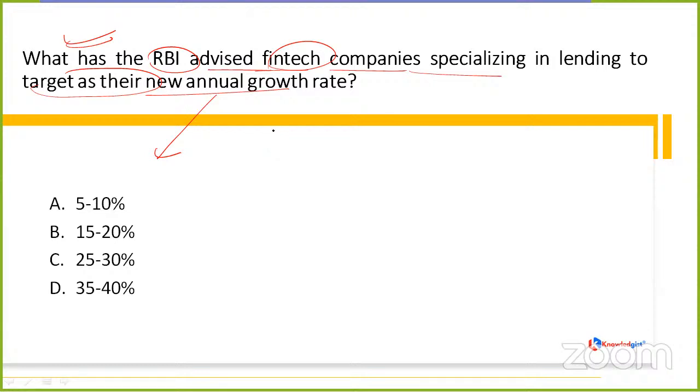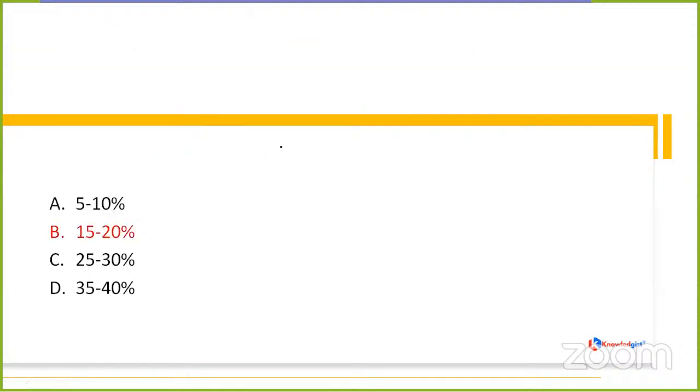Amit Kumar is saying B. Okay. That is 15 to 20%. Anyone else? See, be quick to answer. I just completed the whole question and no one is answering. That's not good to know. Okay, very good. Girish is saying option C. Sohan is saying option C. Let's check what it is.